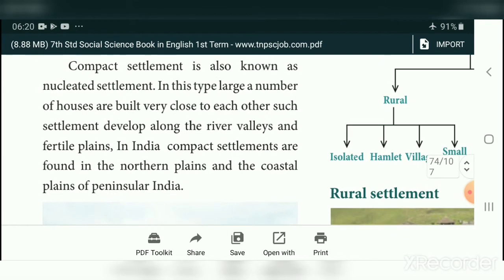In this type, a number of houses are built very close to each other. We can see this type of houses on the city side, particularly in Madras. Such settlements develop along river valleys and fertile plains. In India, compact settlements are found in the northern plains and the coastal plains of peninsular India. Note this one.